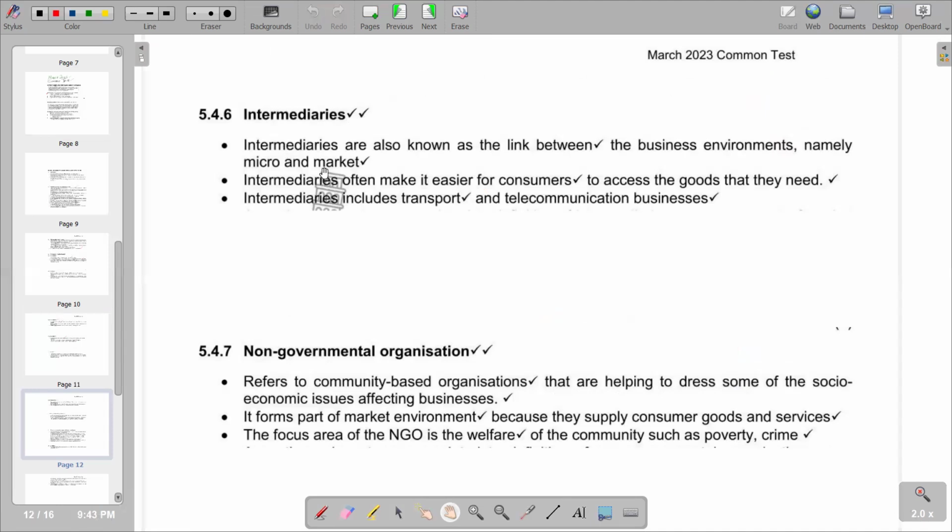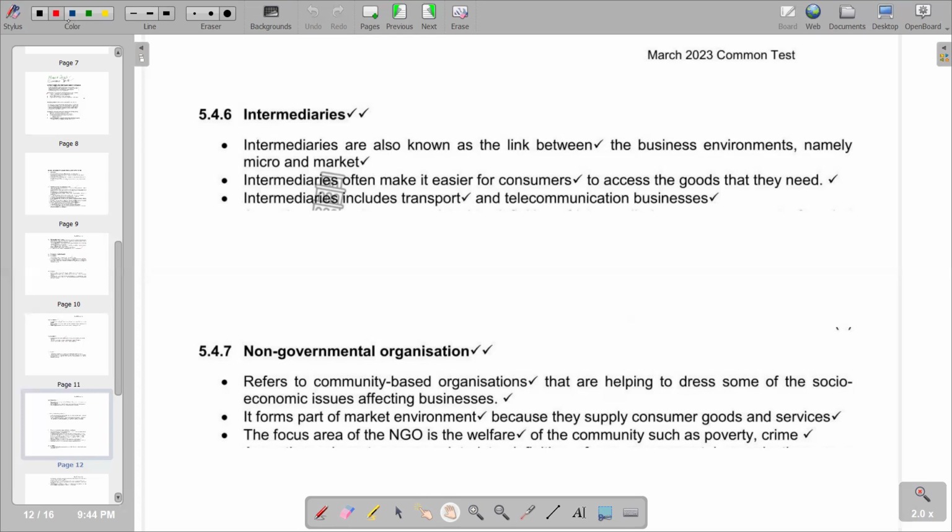Then you can go to the next component, where we have intermediaries. When we are talking about intermediaries, we are talking about the link that exists, which might be between the business and the customers. So let's try to see the explanation that we have there. Intermediaries are also known as the link between the business environments, namely micro and market.